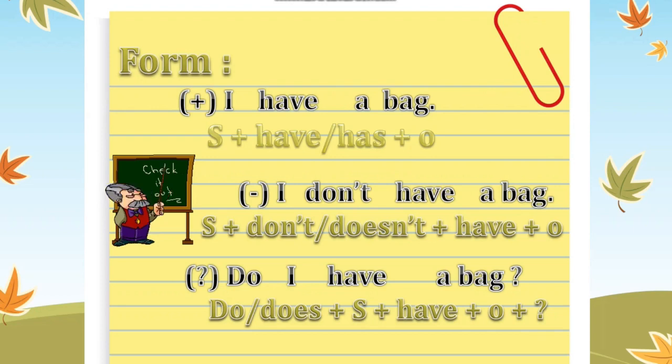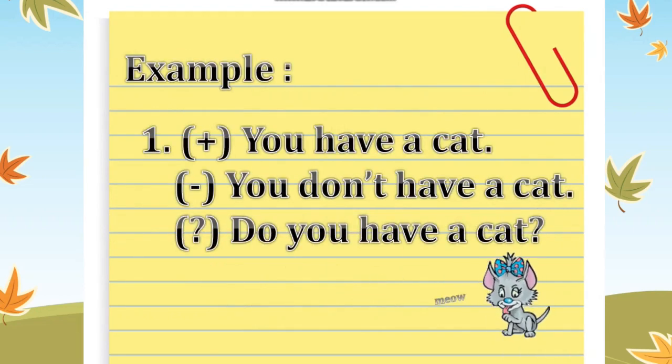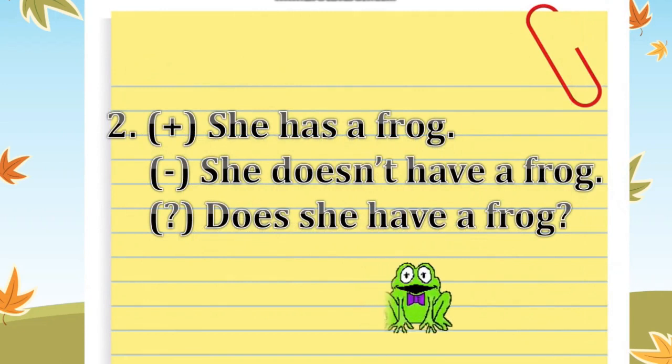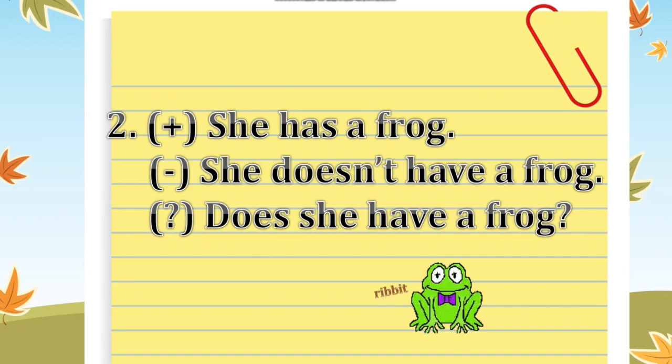Have you got it? Let's see some examples to make it more clear. For the positive statement, you have a cat. If you want a negative, you don't have a cat. What about asking a question? Do you have a cat? Excellent. She has a frog. This is a positive statement. She doesn't have a frog. Does she have a frog?